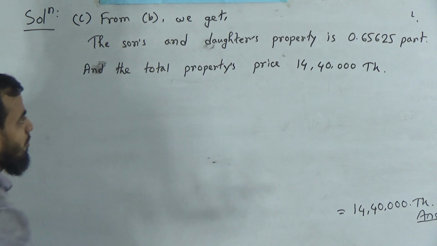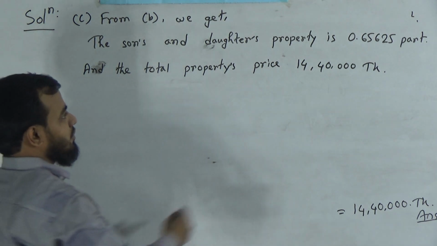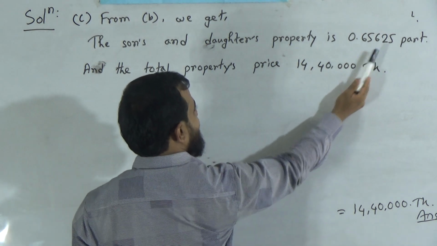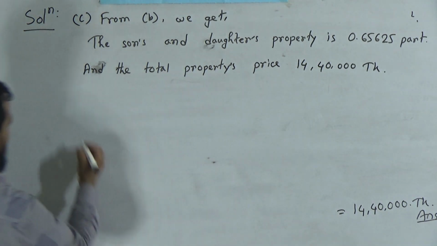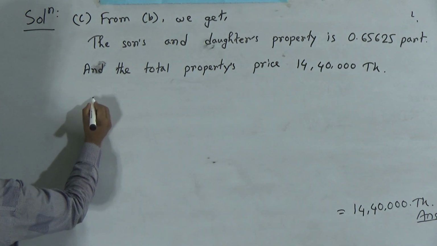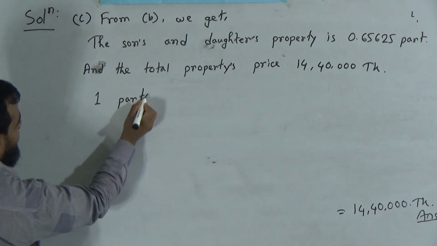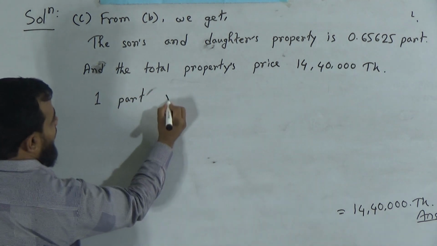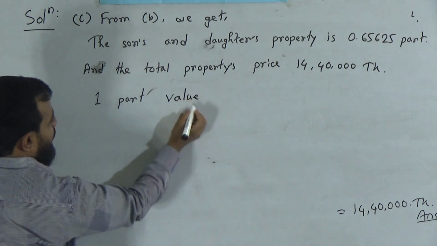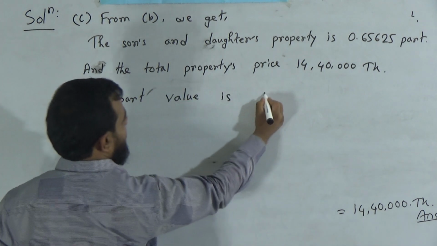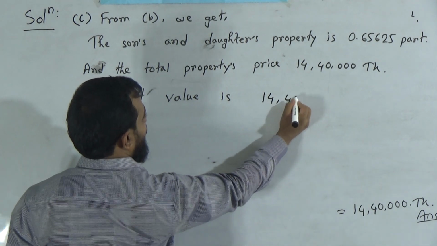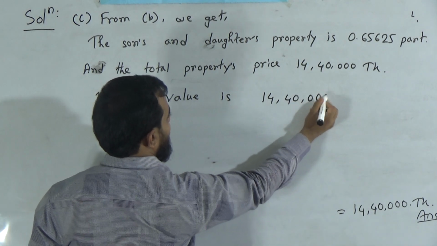That means we have to calculate now the price of the 0.65625 part. Now we can write down one part's value. One part value is nothing but 14,40,000 taka.